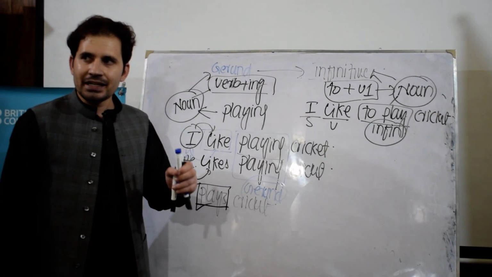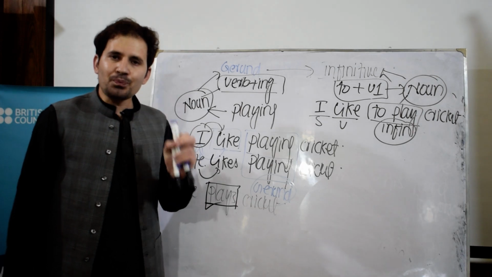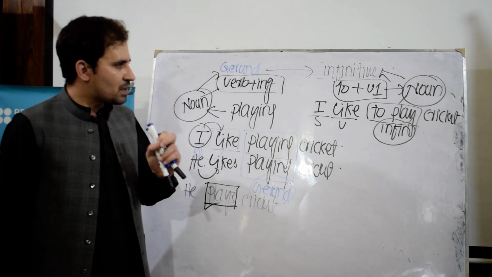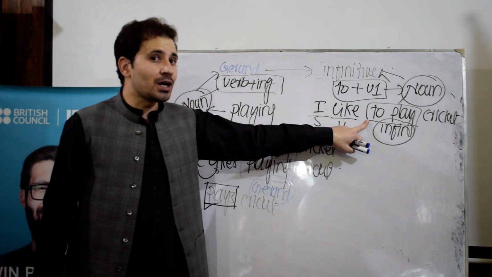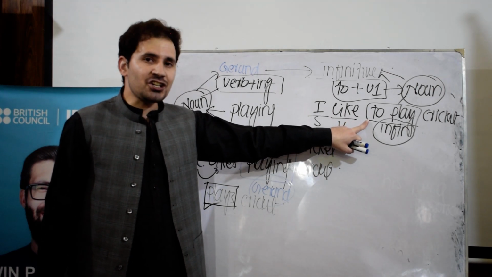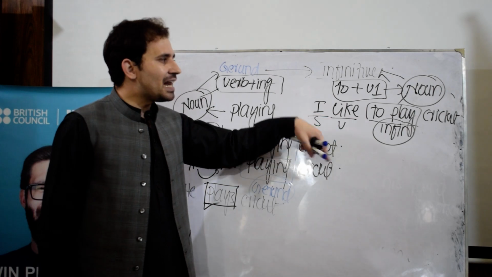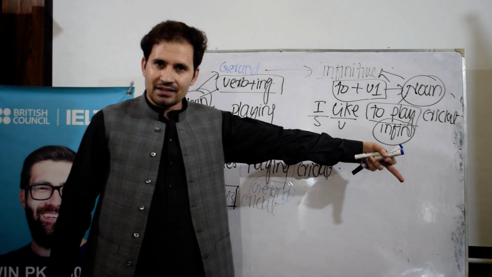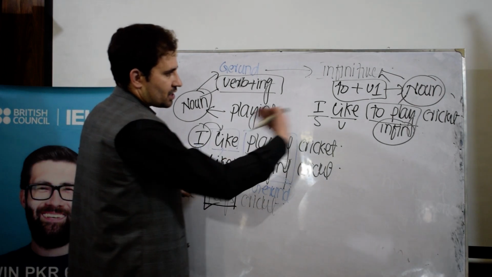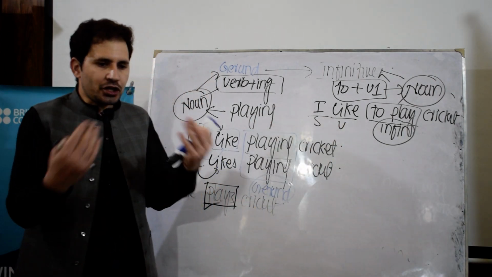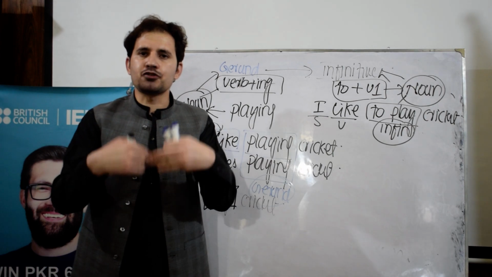So when there is to plus the base form of the verb, if someone asks you what this is, it is a verb, but it functions as a noun in this case. I like to play. For example, how can we move the same way? You're talking to people, I love to cook.